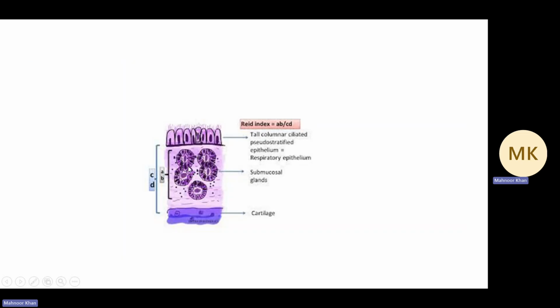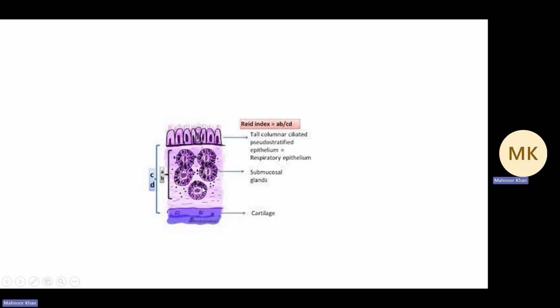What is it exactly? So here we have the tall columnar ciliated pseudostratified epithelium, the respiratory epithelium. And then we have the submucosal glands behind it, and then finally the cartilage as the outermost layer of the bronchus. And when you have chronic bronchitis, your submucosal gland layer increases in size tremendously.